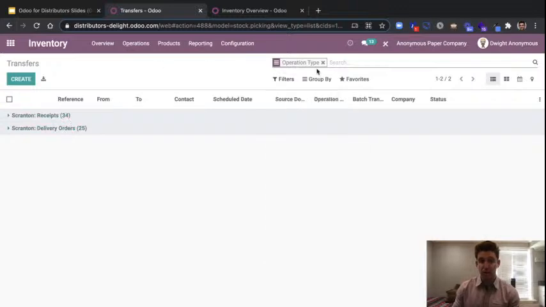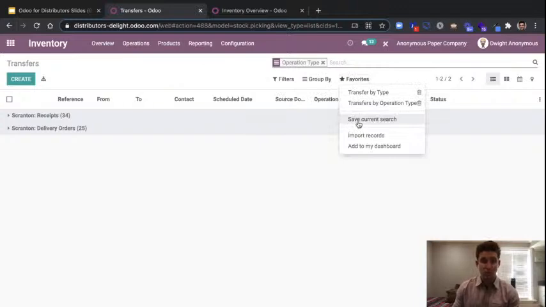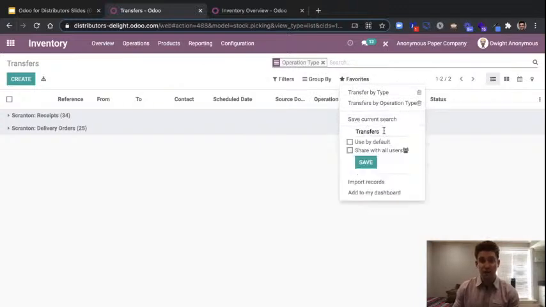And as we build that out, we can then go ahead and also save this. If this is a view that's helpful for us, we can save any of these reports either as a one-click button here. You can see set it up by transfers by type, whatever it might be. It could be your default view. You could share that with other users, or we can add it to a dashboard app, which is going to house multiple different reports from multiple different applications. And what we're going to see as we dive into this a little bit further is that we can have both meaningful reports on the team level, but also important visibility on the higher level executive level.